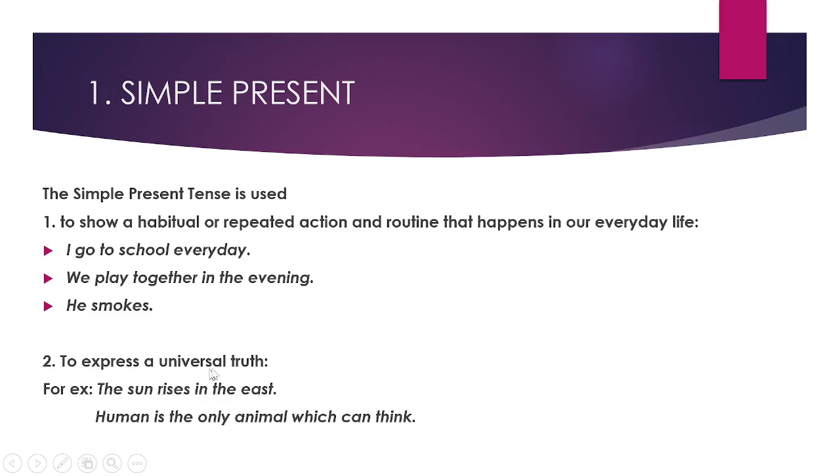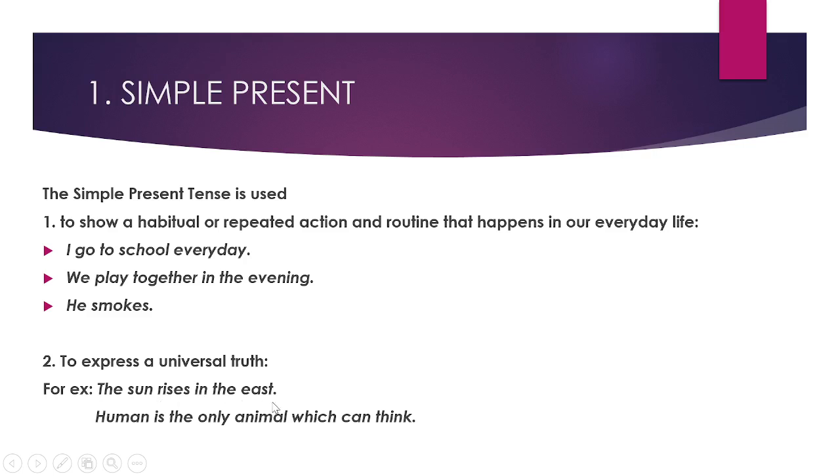Simple present tense is used to express a universal truth. A universal truth is any truth that everyone will accept, a truth that the whole world must accept. I have given two examples here: the sun rises in the east, and human is the only animal which can think.